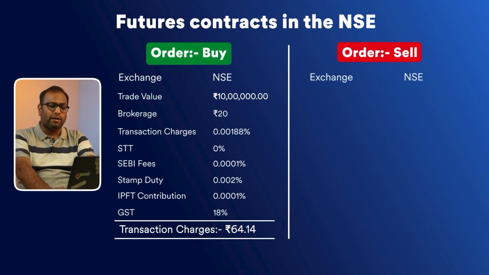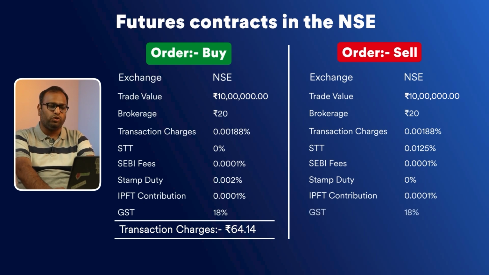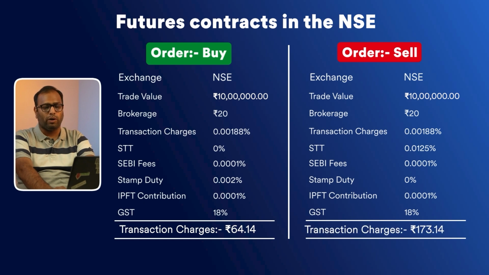Similarly, if you sell a contract worth 10 lakhs on the NSE exchange, you'll be charged a brokerage of rupees 20, transaction charges same at 0.00188%, STT of 0.0125%, SEBI fees of 0.0001%, there won't be any stamp duty, IPFT 0.0001%, GST at 18% again on brokerage, transaction charges, SEBI fees and IPFT contribution, which brings your total charges to 173.14 rupees.